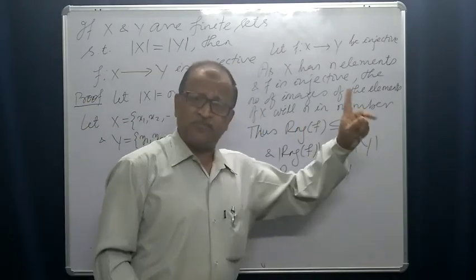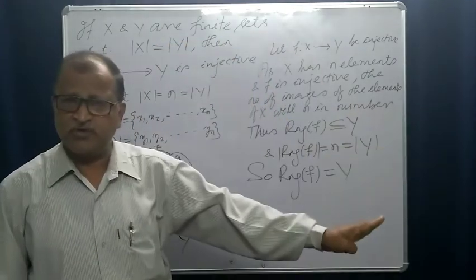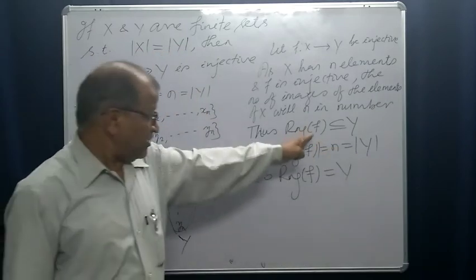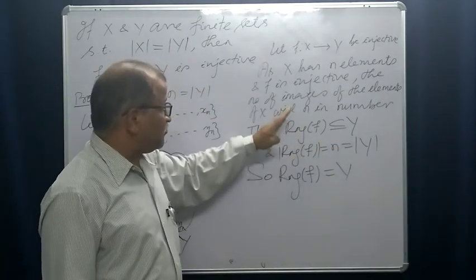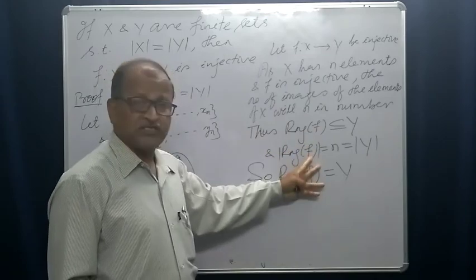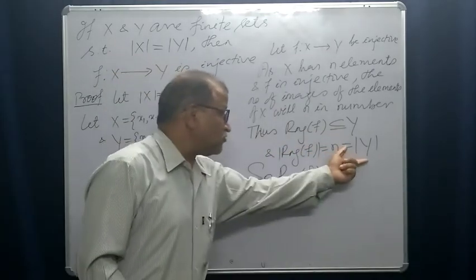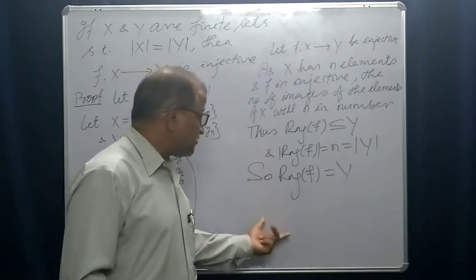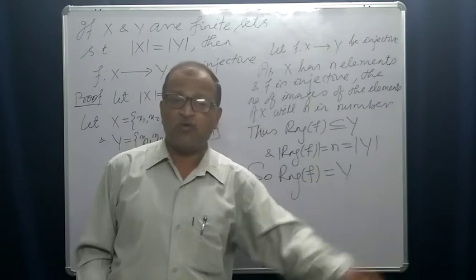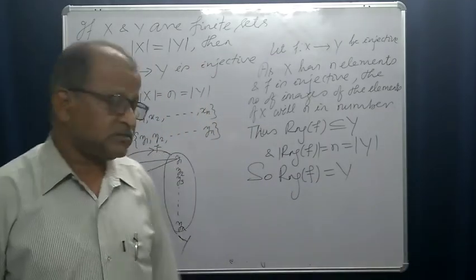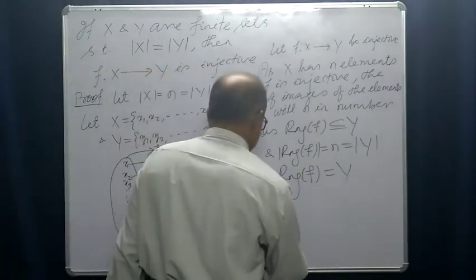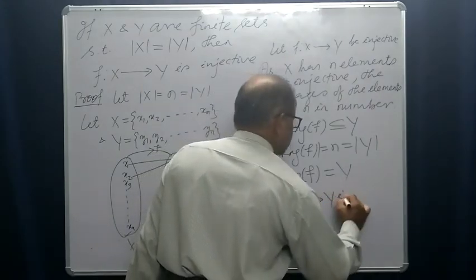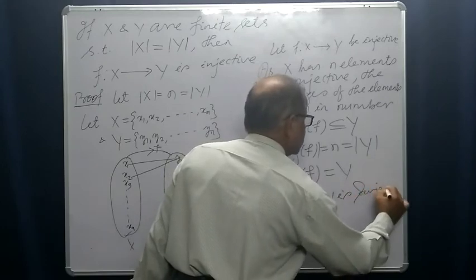This is a subset of this, we know. If f is a function from x to y, then range of f is a subset of y. But here the cardinality of range of f is n, which is equal to the cardinality of y. How is it possible? This is possible only when range of f is equal to y. And this implies f is surjective. It is surjective, right?